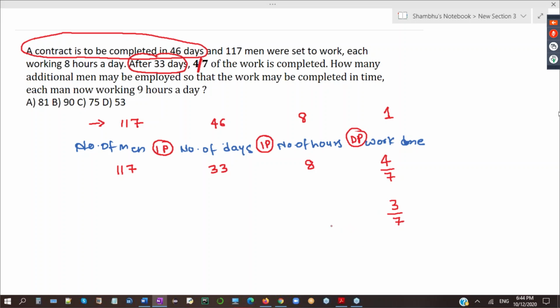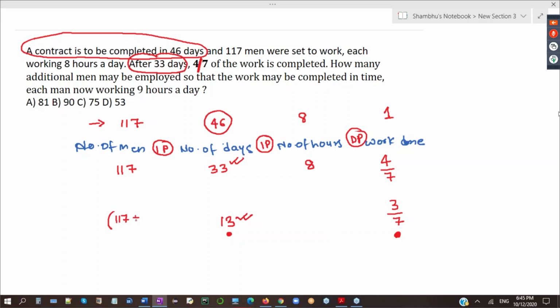And as per their plan, they have only 13 days left. They decided that work should be over in 46 days. In that, they already utilized 33 days, so now they have in hand only 13 days. They see that they have fewer days, but still around half the work remains. 3 by 7 means approximately half the work still remains. So now they are thinking this work will not complete in the remaining 13 days if they do not increase the number of persons.